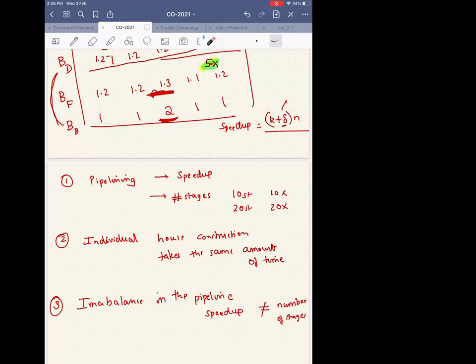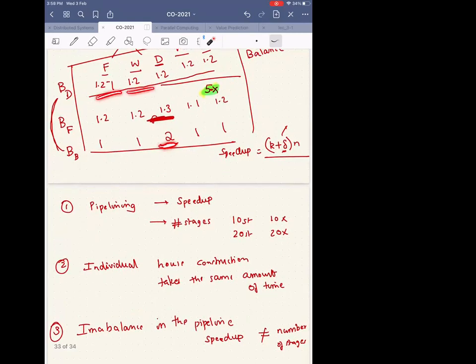I know a very close friend of mine who just does this. He works on balancing the pipeline, of course not on the processor side, but on some other design. They look at these electronic chips and ask, can I balance this? And it's not as simple as it sounds. People with more than 10 to 15 years of experience work on this, because you try to balance, like what Amit was asking, how can I split this 2 into 1.2, 1.2, 1.2?